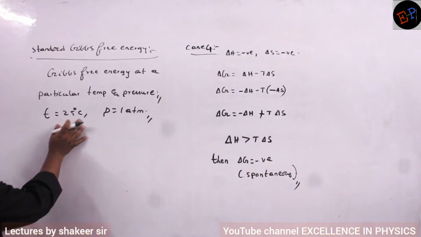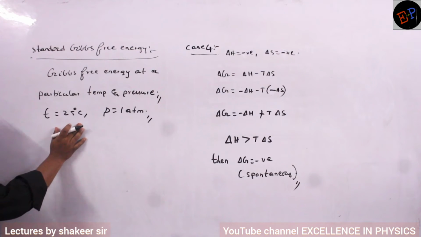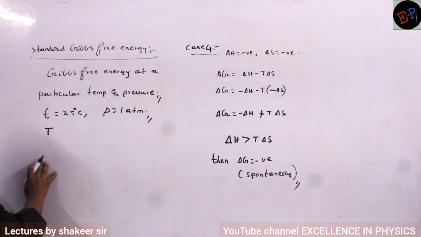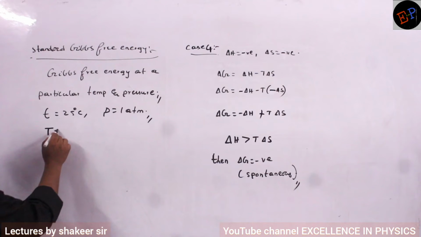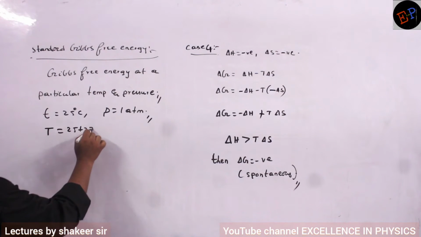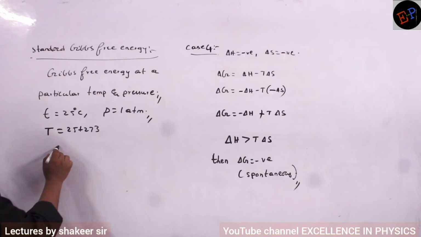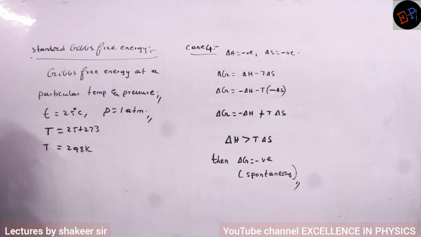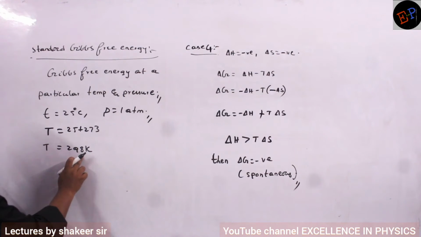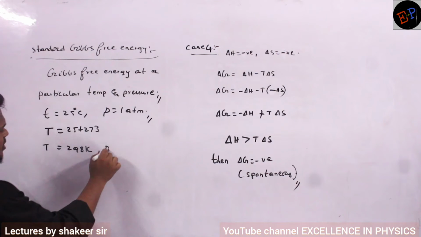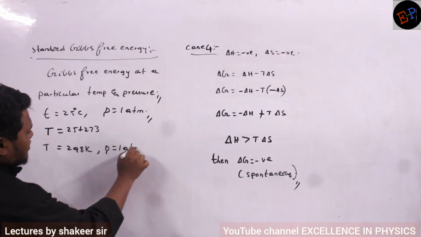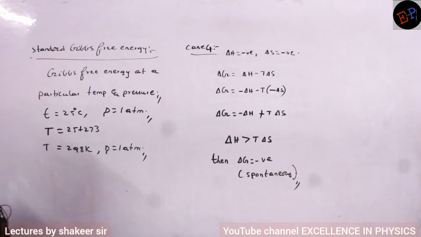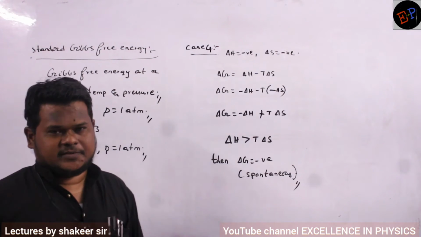So temperature is written in Celsius, no? If I want to convert into Kelvin, what do I have to do? To convert into Kelvin, 25 plus 273. So total how much? 298 Kelvin. Clear? So therefore at a temperature of 298 Kelvin and 1 atmospheric pressure, the Gibbs free energy is called standard Gibbs free energy.